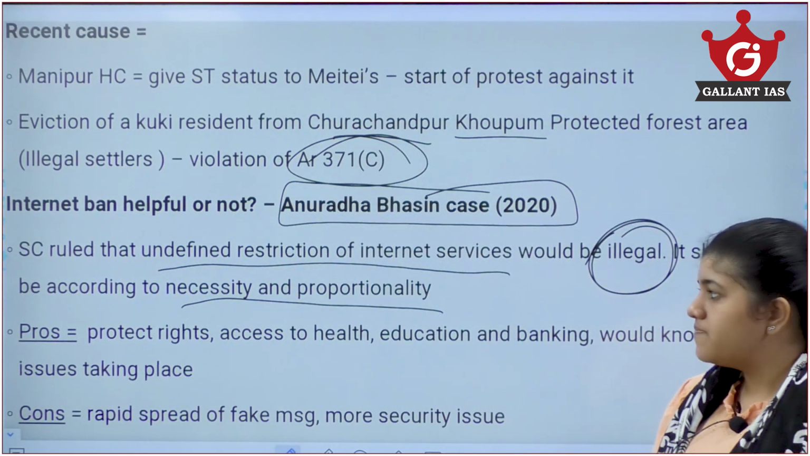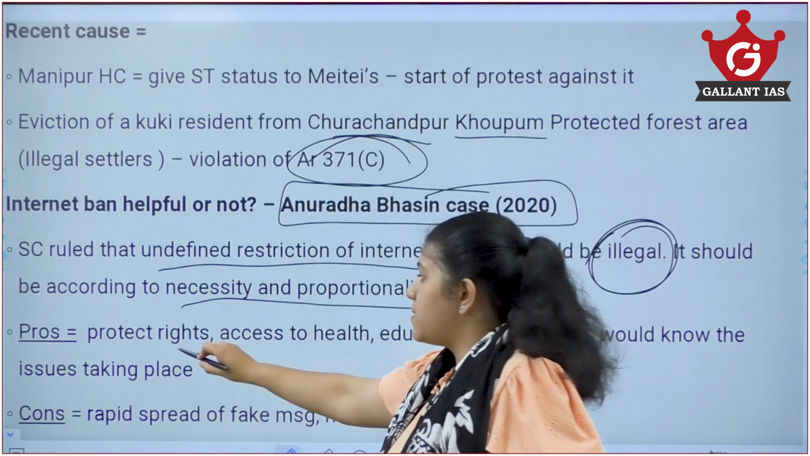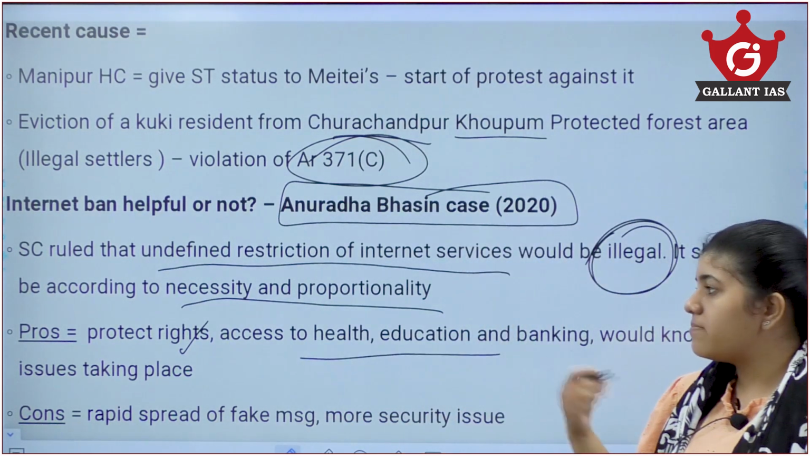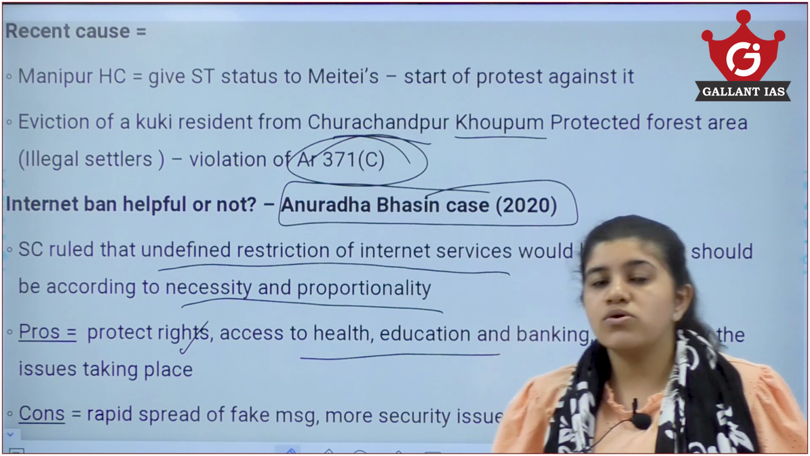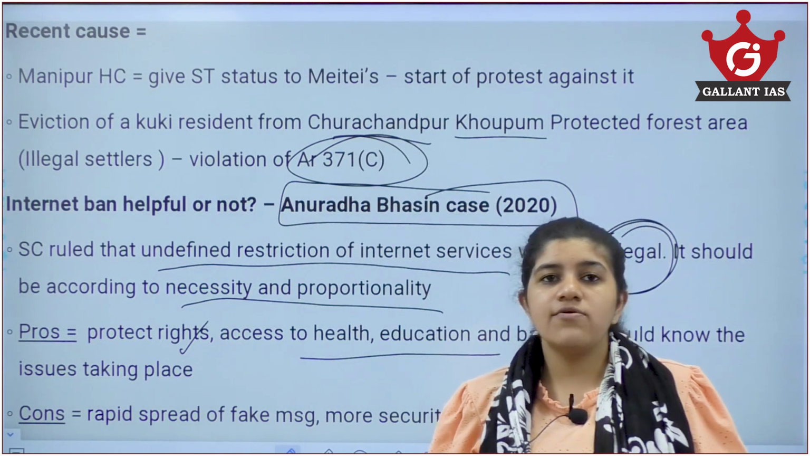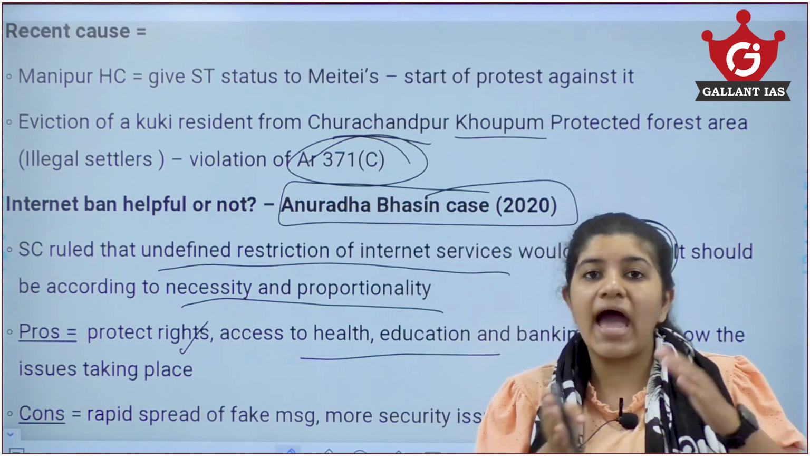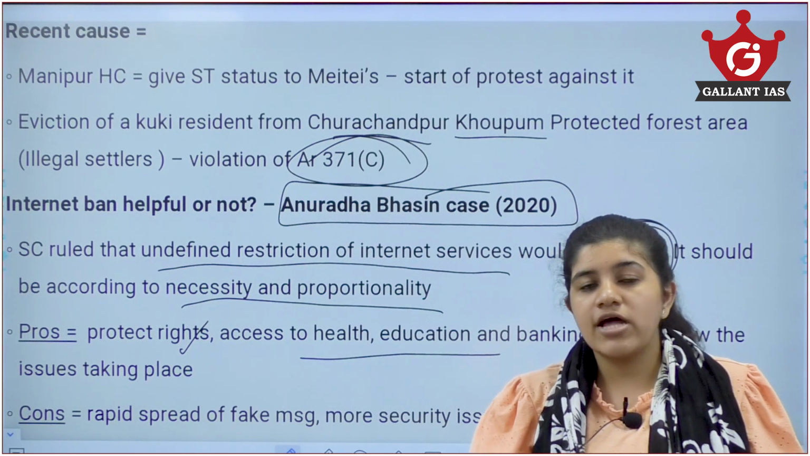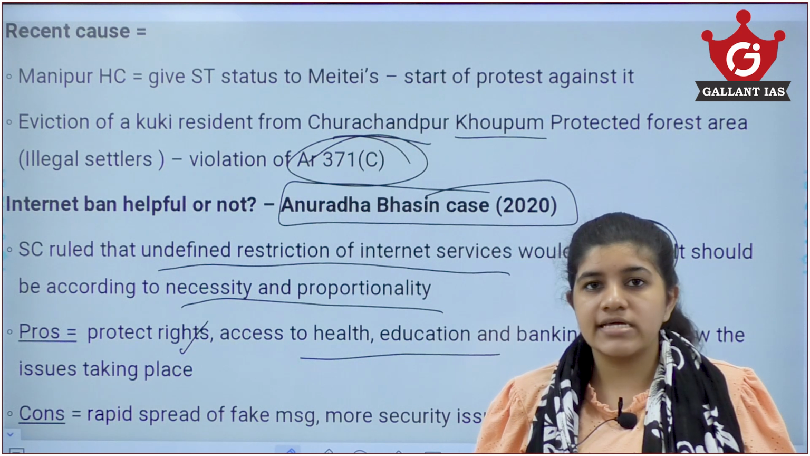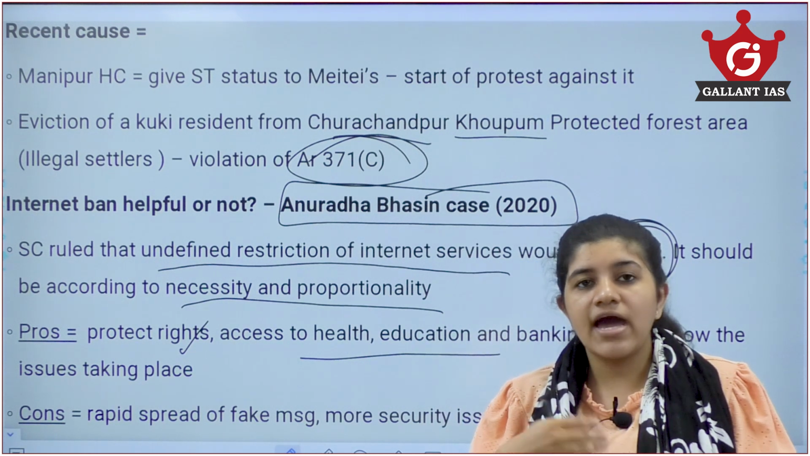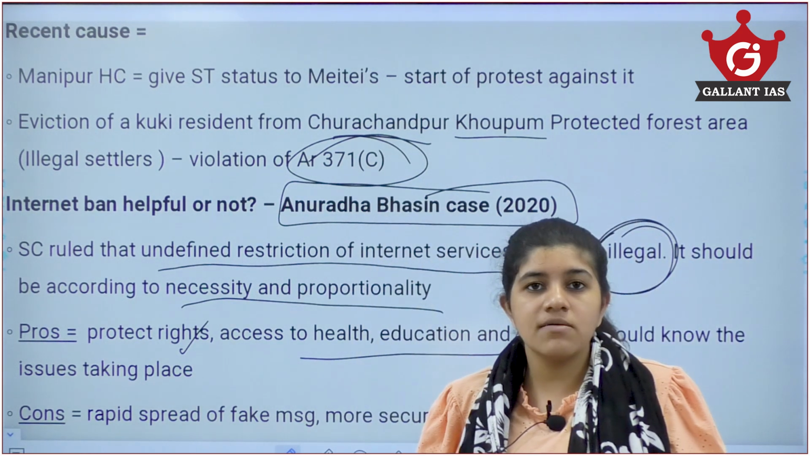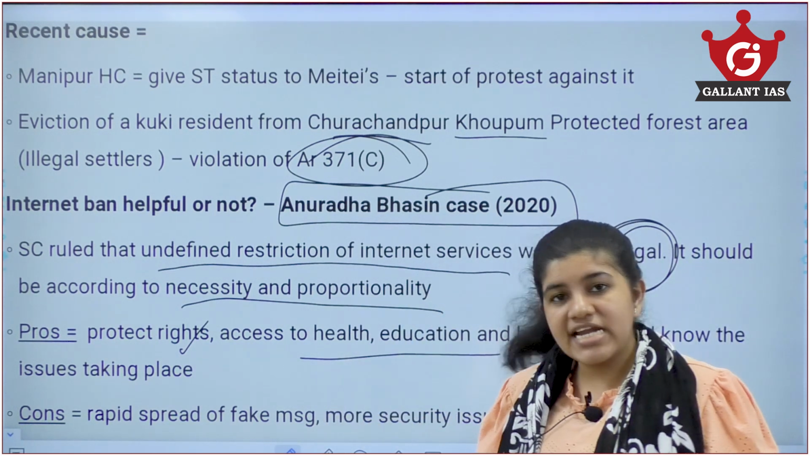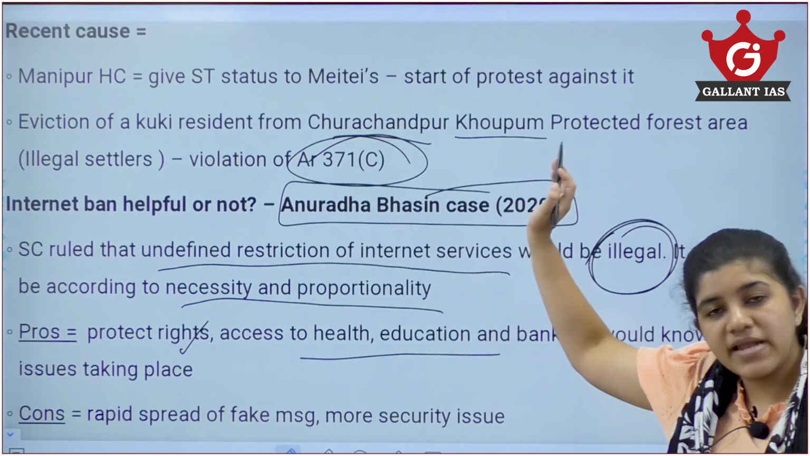So, what are the pros? This way, the rights of the people would be protected. They might get access to health, education, banking and so on, and we would know the issue correctly. Now, you see, there were cases of sexual assault which happened in May, and there was an internet ban at that time, so nobody in India or elsewhere knew about that case. Now, with the internet resurfacing, we are getting to know what was happening in Manipur. This could have been avoided if there was internet at that place, at that time.